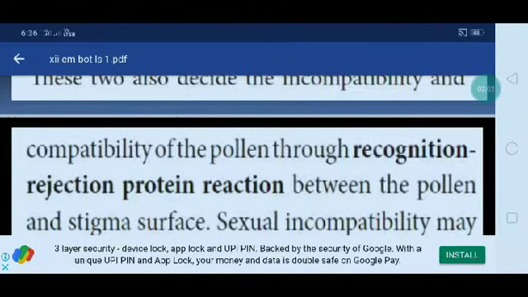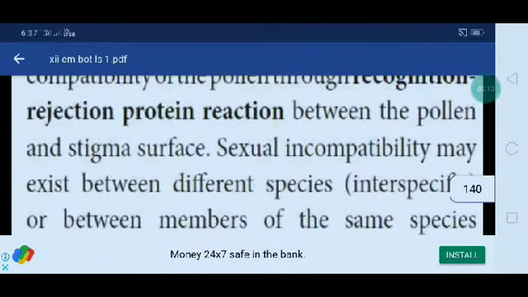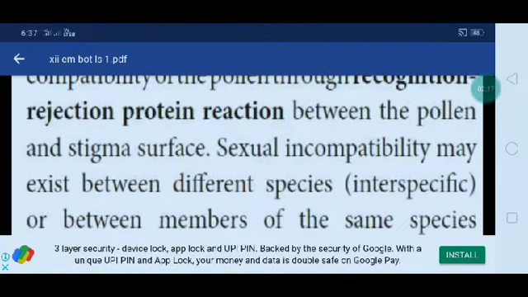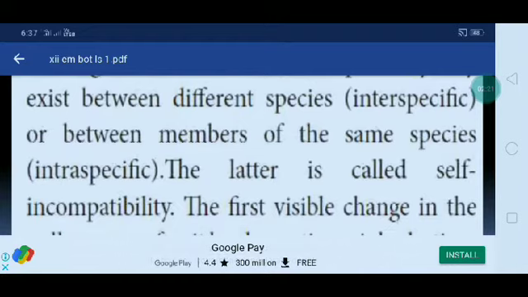These two also decide the incompatibility or compatibility of pollen through a rejection protein reaction between the pollen and the stigma surface. Sexual compatibility may exist between different species, interspecific, or between members of the same species, intraspecific. The latter is called self-incompatibility.